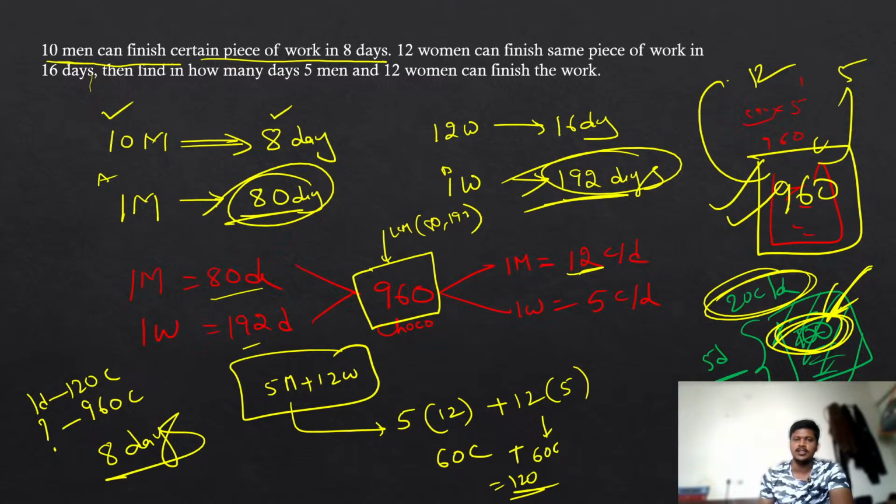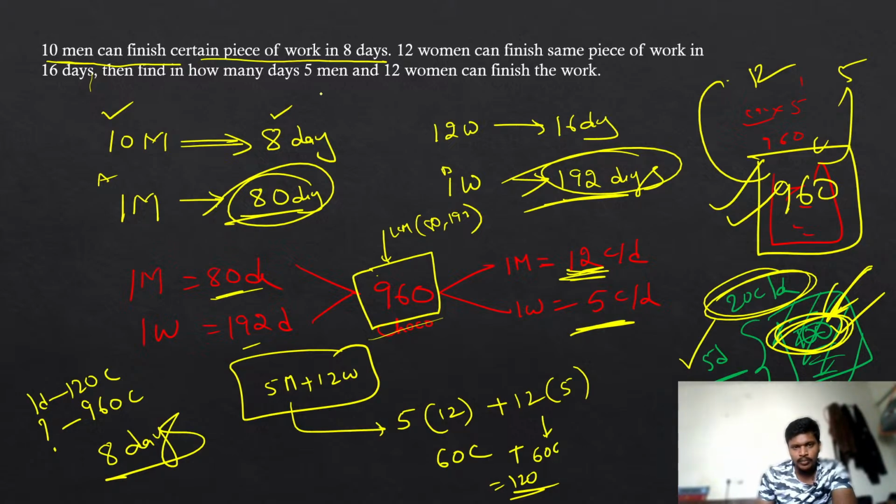In the problem he said that 10 men can complete 960 chocolates in 80 days. That means one man can eat 12 chocolates in one day, which is 960 by 80. Similarly, one woman can complete 960 chocolates in 192 days, which is 5 chocolates per day. Now we got how many chocolates they can eat in one day, as well as how many chocolates there are in the packet. Now, according to the problem, make them eat.